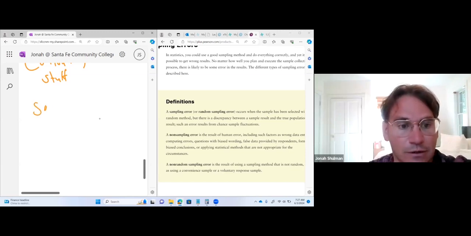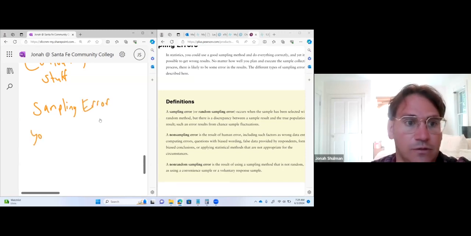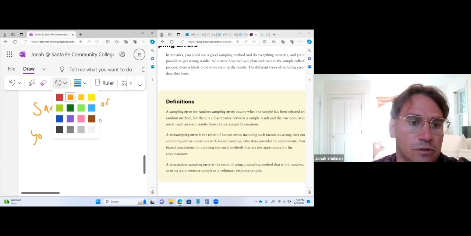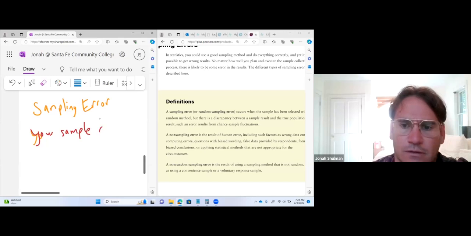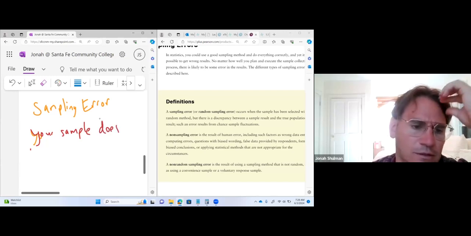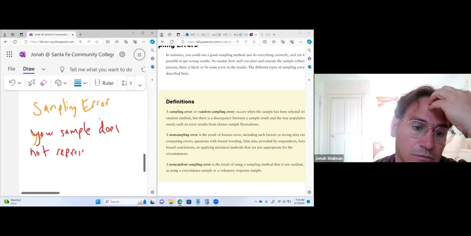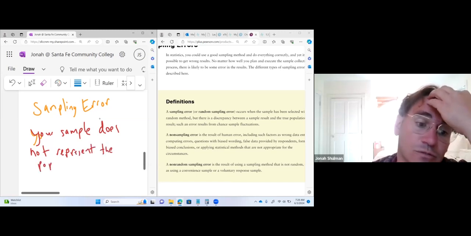So sampling error basically just means your sample, here I'll use a different color. This is really important. Your sample does not represent the population. So even though you found something in your little group, it doesn't match the population.